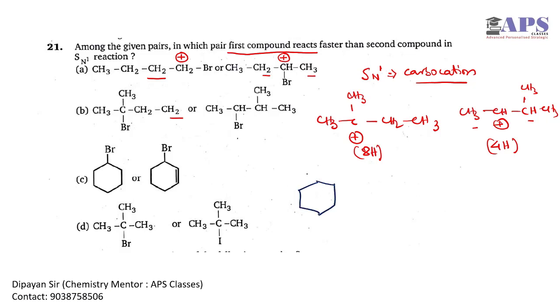In option C, the initial carbocation is this. Only 4 hyperconjugative hydrogens are present to explain the stability, but in the second molecule we have resonance. So clearly the second carbocation is more stable compared to the first one. In option D, we have bromide here and iodide here. As iodide is the better leaving group, the rate of SN1 reaction will be higher for the second molecule. So in this question the answer is option B, as the first molecule is going to give a more stable carbocation compared to the second molecule.